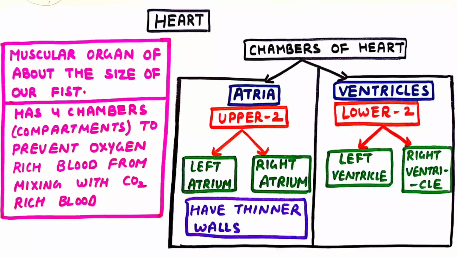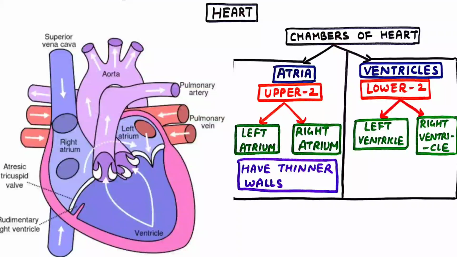Heart is a muscular organ of about the size of a clenched fist. It has 4 chambers or compartments to prevent oxygen-rich blood from mixing with the carbon dioxide-rich blood. Chambers of the heart. These are atria and ventricles. Atria are the upper 2 chambers and ventricles are the lower 2 chambers. Under atria we have left atrium and right atrium, while in ventricles there is left ventricle and right ventricle.